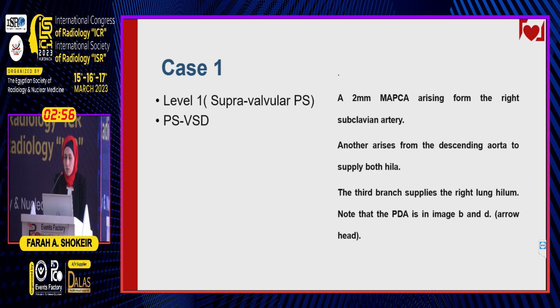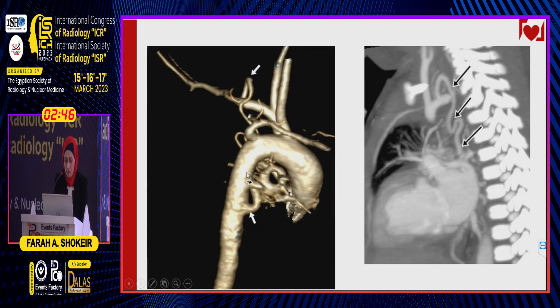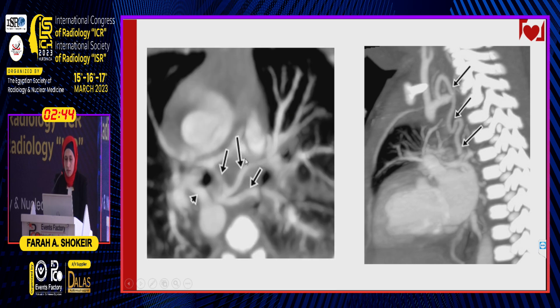This is a level 1 supravalvular pulmonary stenosis with VSD. This large MAPCA arising from the dorsal aorta extensively branches into the mediastinum to give branches to the right and the left lung hila. Some of them course posterior to the trachea and the bronchi, and others course anterior. And this is a large PDA as well.